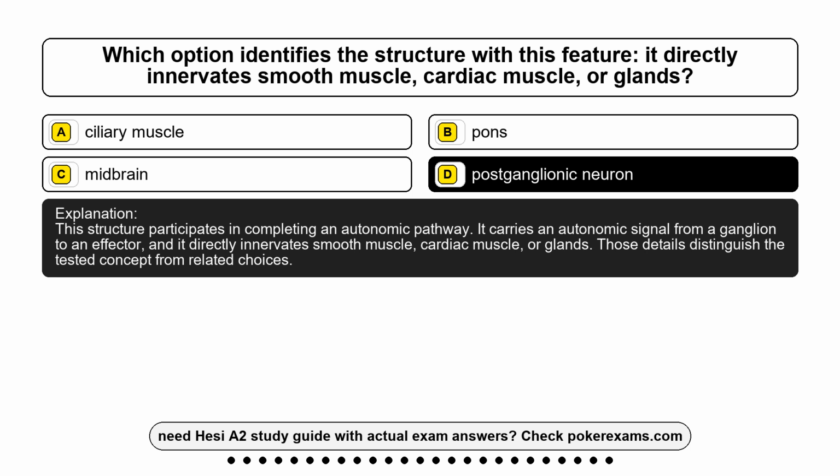This structure participates in completing an autonomic pathway. It carries an autonomic signal from a ganglion to an effector, and it directly innervates smooth muscle, cardiac muscle, or glands. Those details distinguish the tested concept from related choices.